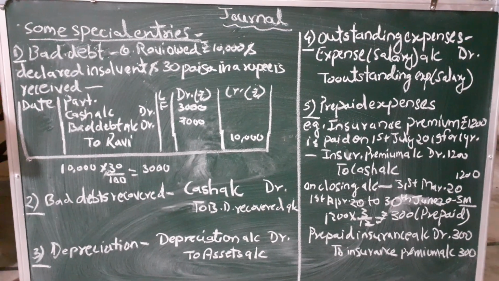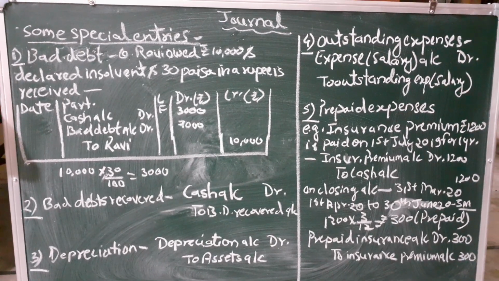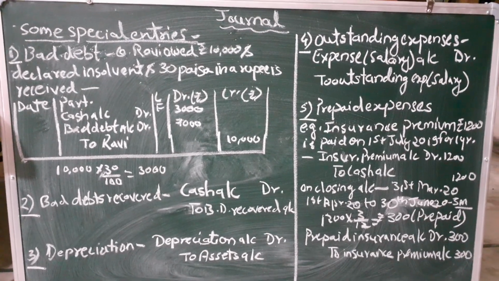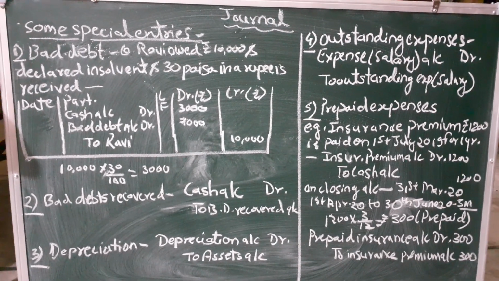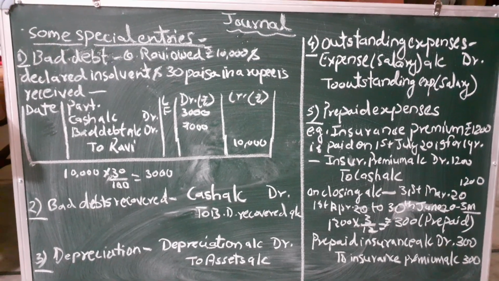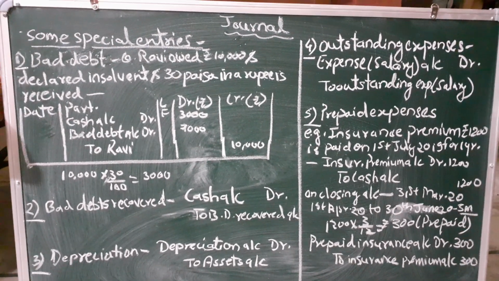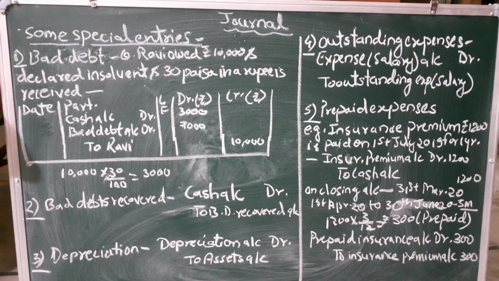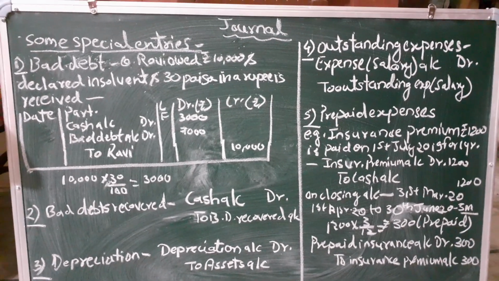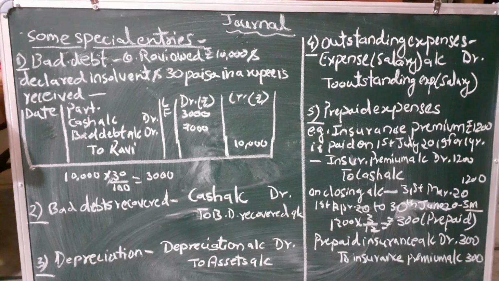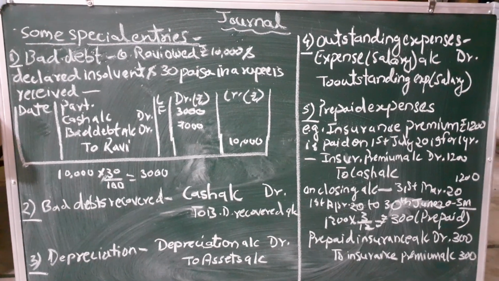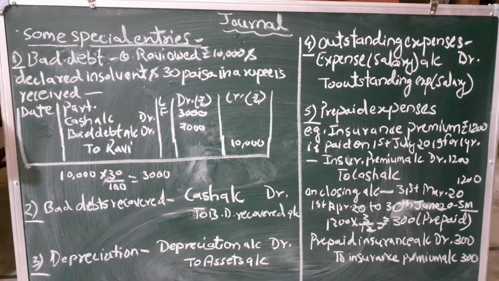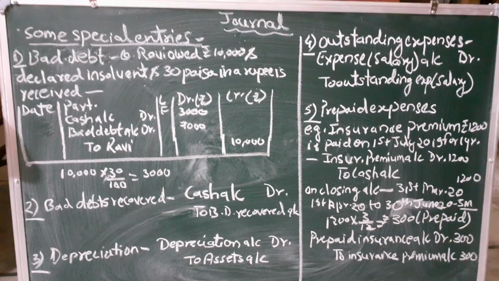Bankrupt, दिवालिया हो जाना. So because Ravi, as per this question, does not have the capacity to pay the due amount, he has been declared insolvent, and because of his insolvency, our money has become bad debt. That means the amount which will never be recovered from him. So in this case, as you can understand, bad debt is an expense, right? Ravi owed 10,000. Total 10,000 was due, right? But out of 10,000, only 30 paise could be recovered, could be received.